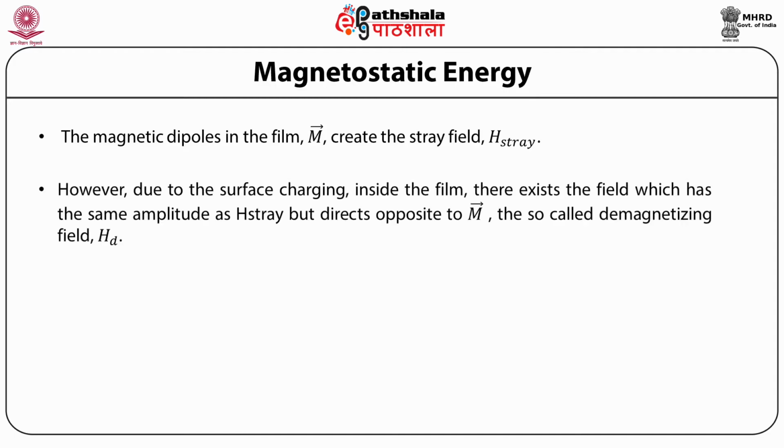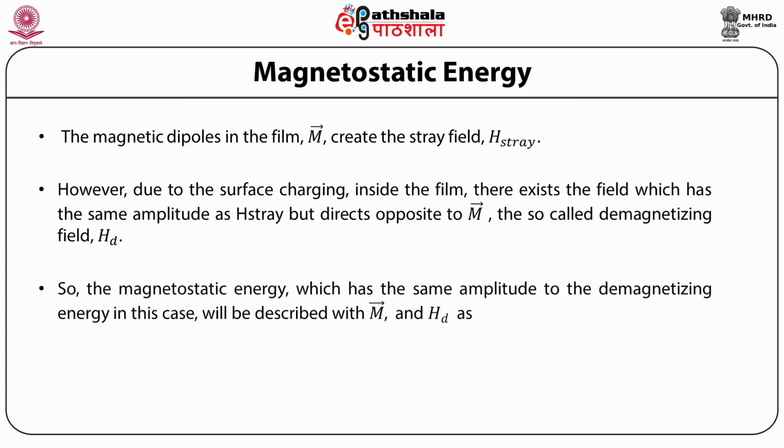However, due to the surface charging inside the film, there exists a field which has the same amplitude as H stray but is directed opposite to the magnetic dipole moment per unit volume, that is capital M, and it is called the demagnetization field HD.